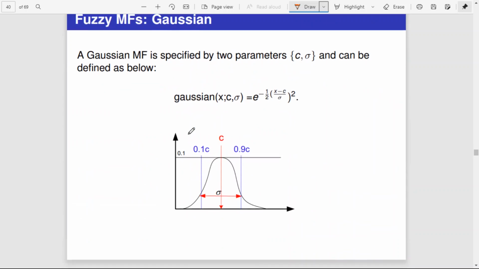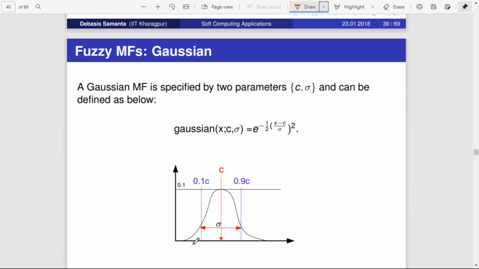Next, Gaussian. This bell curve, whatever we have discussed, is called the Gaussian membership function. In a Gaussian membership function, for x we take two things. One is c, the center point. The other one is sigma. How do we get this sigma? So c is the center point of the Gaussian function. This point is c, and this